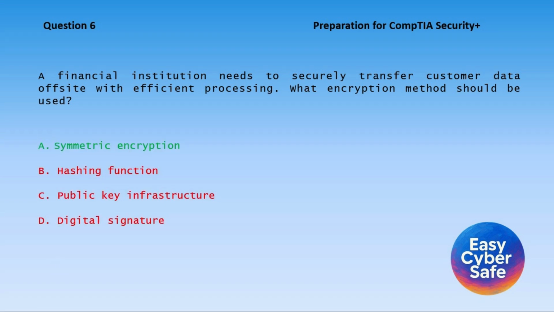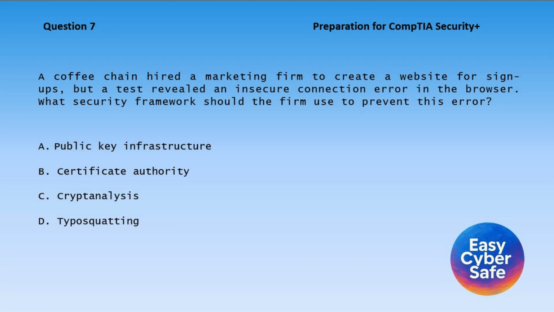Correct answer, A. Symmetric encryption uses a single key for both encryption and decryption, providing a balance of security and performance, which is ideal for large data transfers. Public key infrastructure involves key management. Hashing ensures data integrity but not encryption. And digital signatures verify authenticity, not bulk data security.